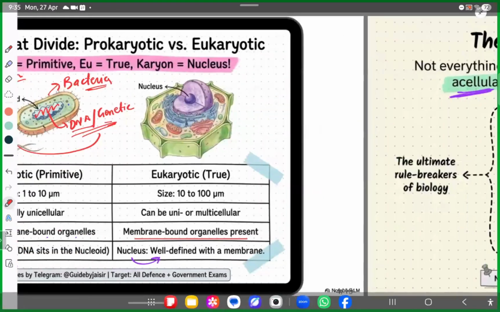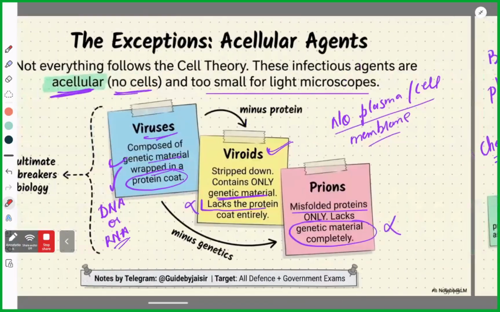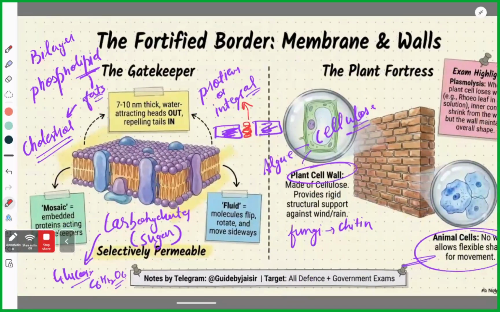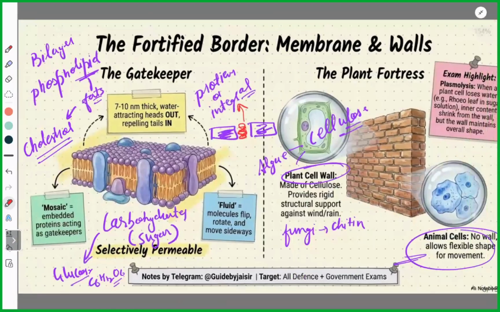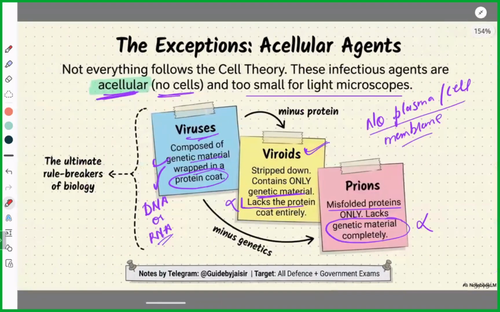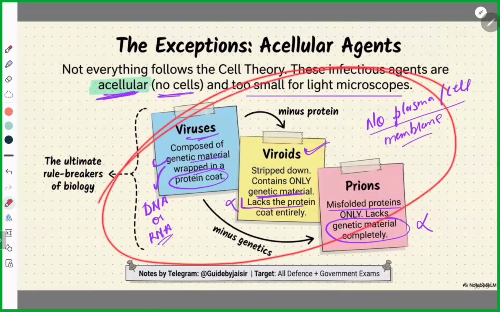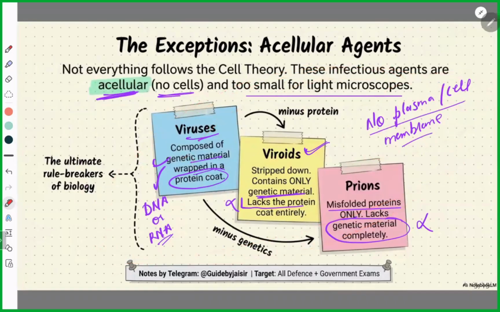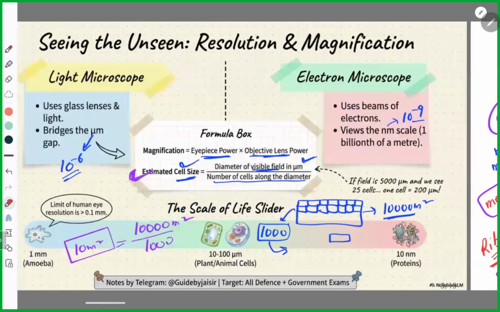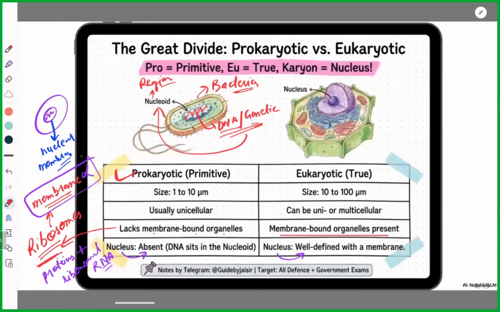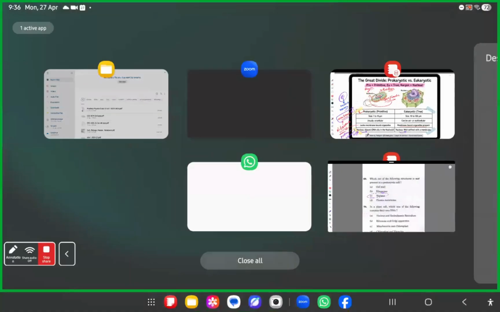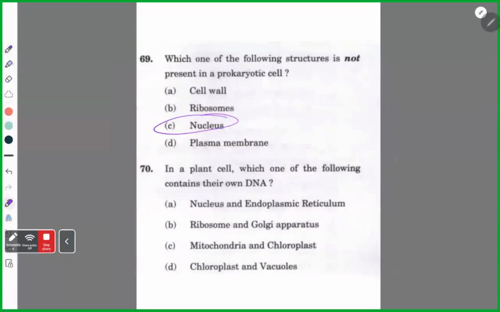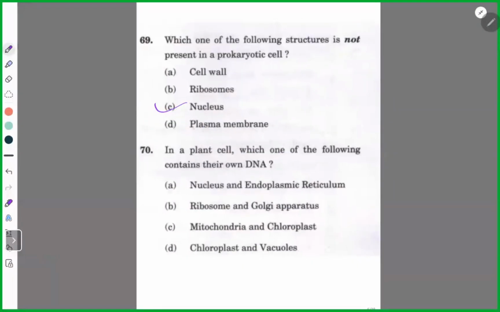One more thing, I also told one thing, that cell membrane is present in every cell. Okay, cell membrane is present in every cell. Remember this, except viruses. Remember? Yes. See, I have written that plasma membrane, or cell membrane, is present in every cell. That's why listening and reading both are very important. So for your reference, you must go through the recording. Whenever you forgot, whenever you want to revise, you must watch the recordings. So it is nucleus. Next, 70.